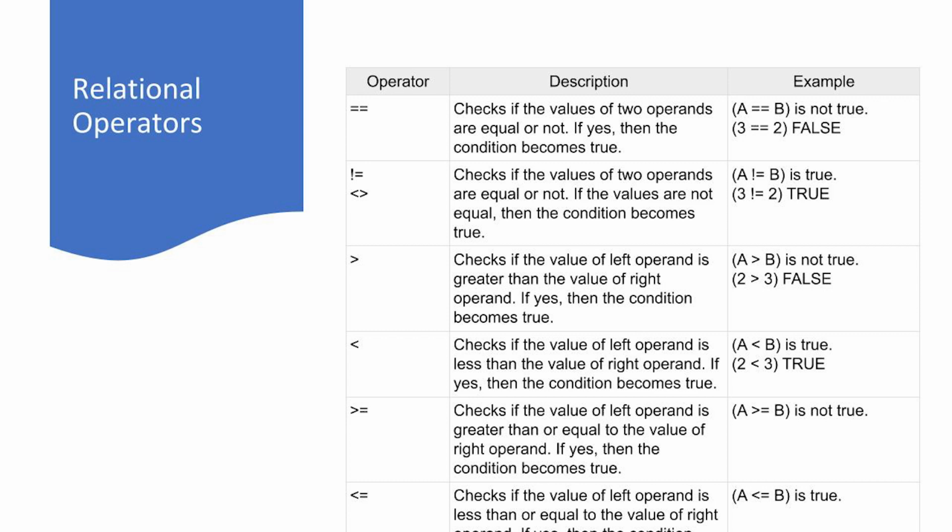Is 3 equal to 2? No, right? So the result is false. If we put an equals to symbol beside an exclamation symbol, then it is called not equal. In some programming languages, it will be less than, greater than. If you keep less than and greater than symbols together, then it is called not equals. We know the rest: greater than, less than or equals to, greater than or equals to.